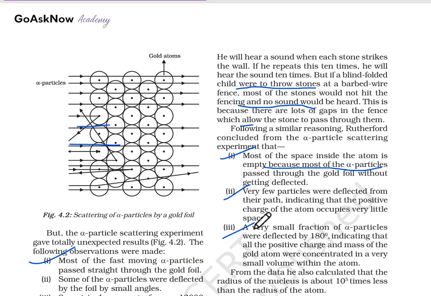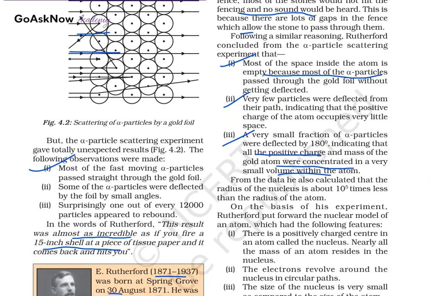And third, a very small fraction of the alpha particles was deflected by 180 degrees, indicating that all the positive charge and the mass of the gold atom were concentrated in a very small volume within the atom. From the data, he also calculated that the radius of the nucleus is about 10 raised to the power 5 times less than the radius of an atom.